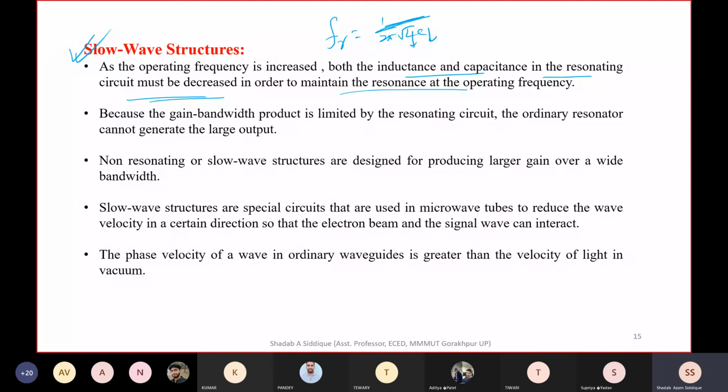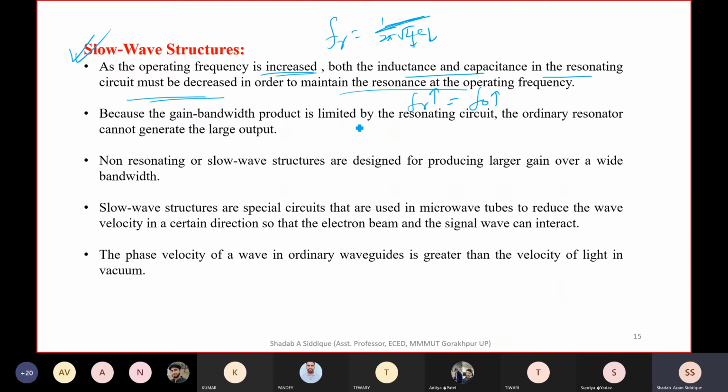Operating frequency should be equal to resonant frequency. If you want to increase the operating frequency, the resonant frequency will also be increased. If you want to increase the resonant frequency, your L and C should be reduced, whether it is L or C or both.